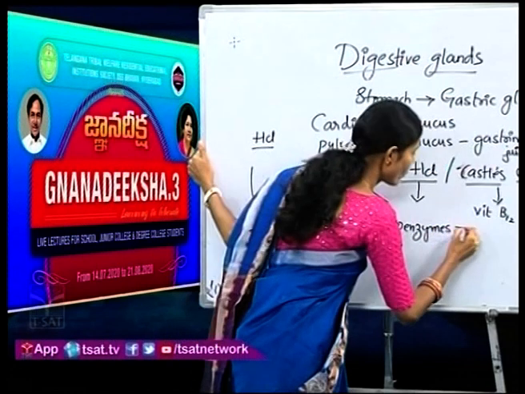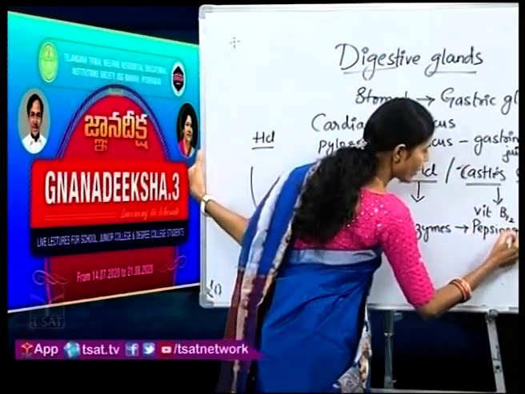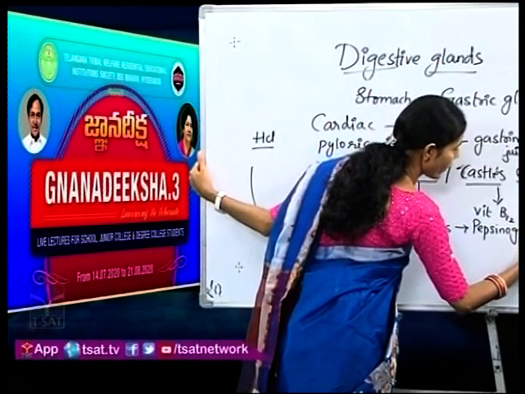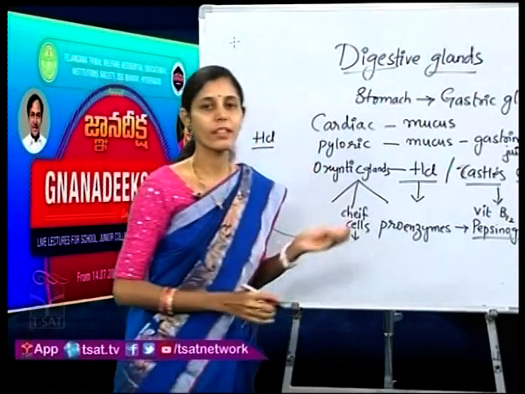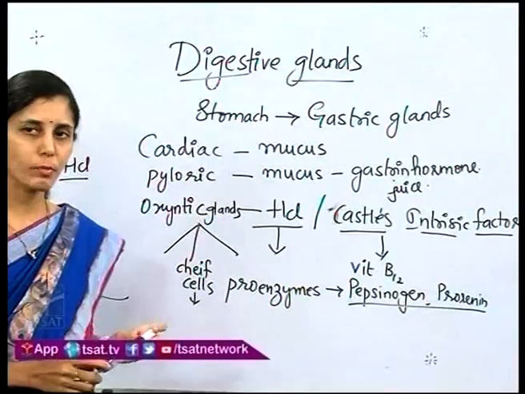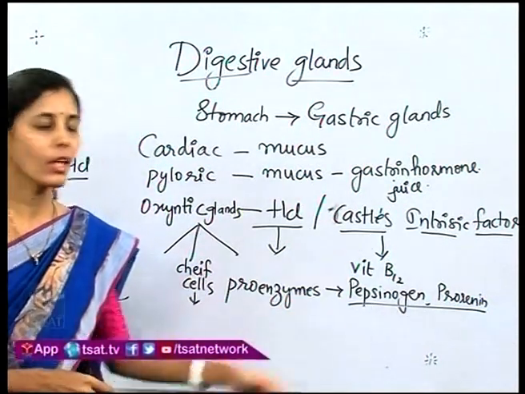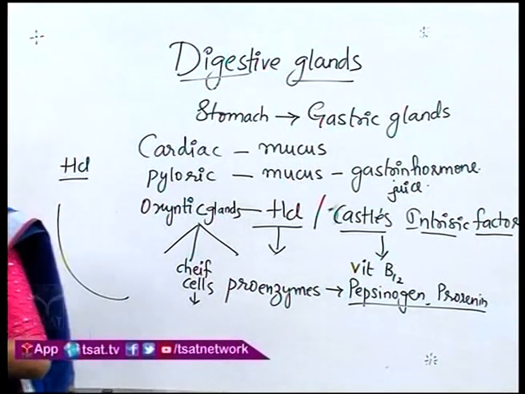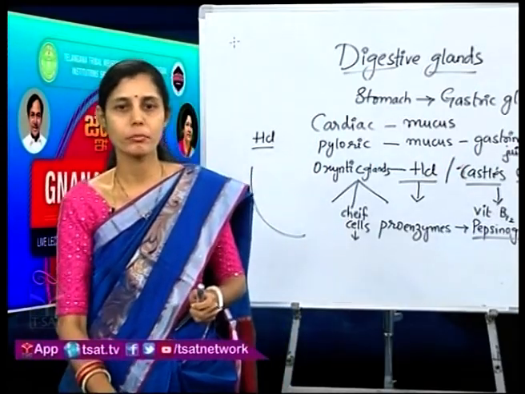There will be proenzymes called pepsinogen that is released along with prorenin. These pepsinogen and prorenin are the inactive forms of the enzyme, and whenever the gastric juice is released, it will be acting and converting the pepsinogen into pepsin and prorenin into renin, and further the digestion of the proteins will be taking place.